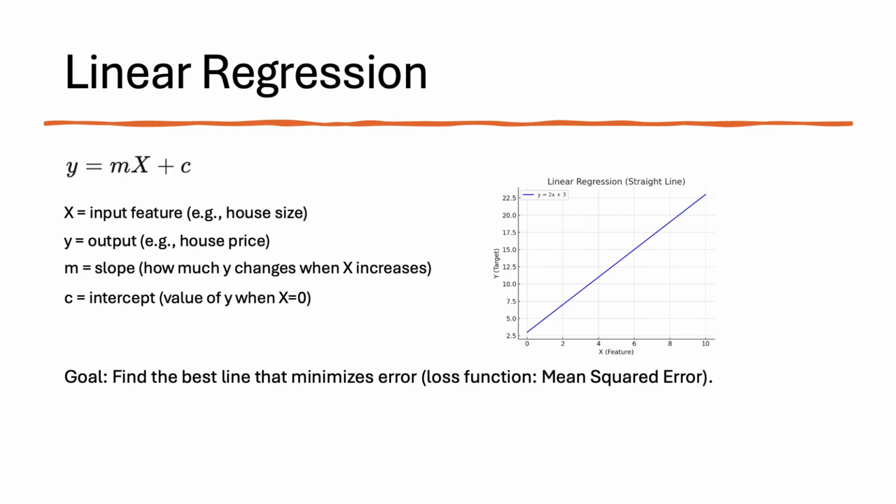The algorithm basically tries to find the best line. This equation will plot a graph internally, and it will try to find the best line that minimizes the difference between the predicted value and the actual value. So the goal of the AI is to predict, as accurately as possible, the actual value of the house. This is the goal of linear regression.